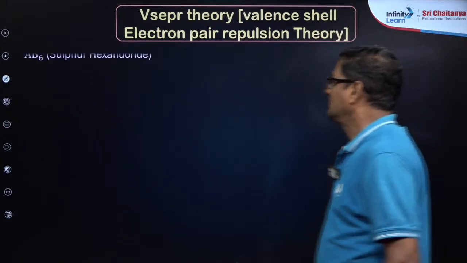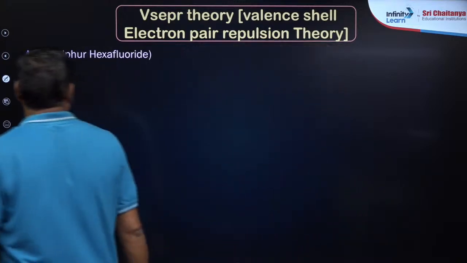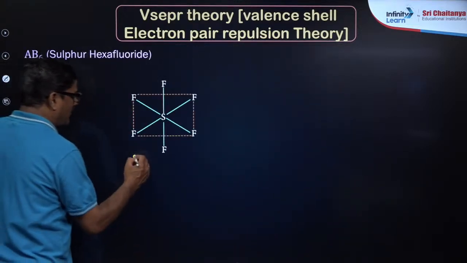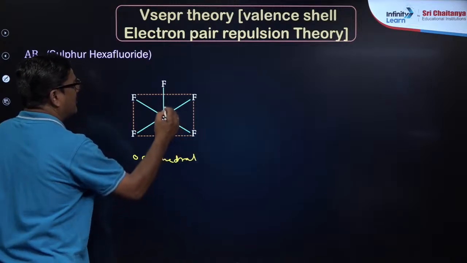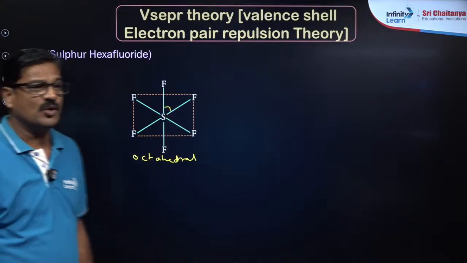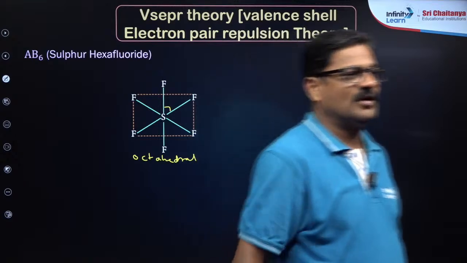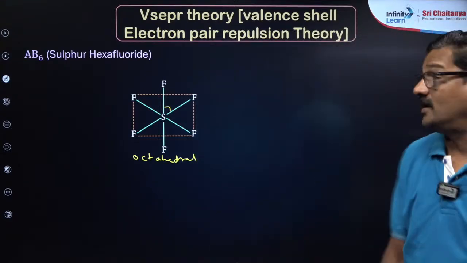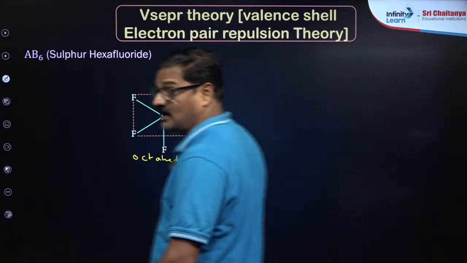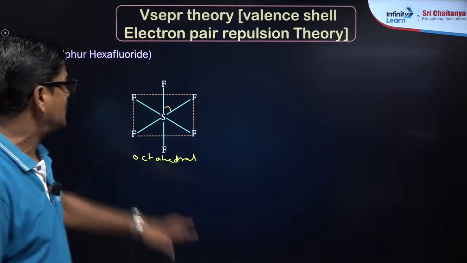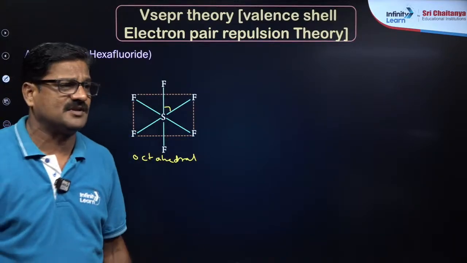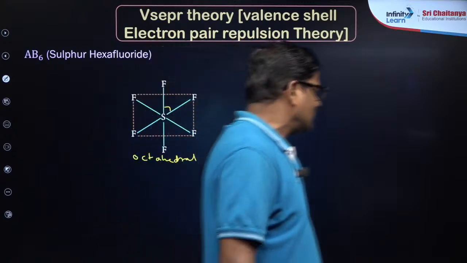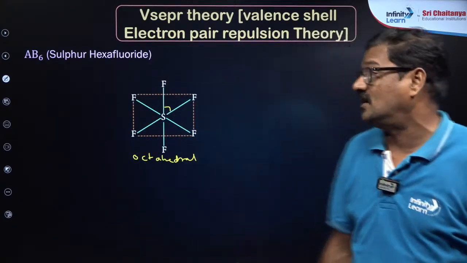Yes, very good. And AB6, sulfur hexafluoride, it is octahedral. यहाँ पर हर बॉन्ड एंगल 90 होगा. सल्फर हेक्साफ्लोराइड ये सिमेट्रिकल ऑक्टाहेड्रल शेप का वजह से SF6 हमेशा ज्यादा स्टेबल होगा, very very stable. Okay, this is used in electronic capacitors and all.